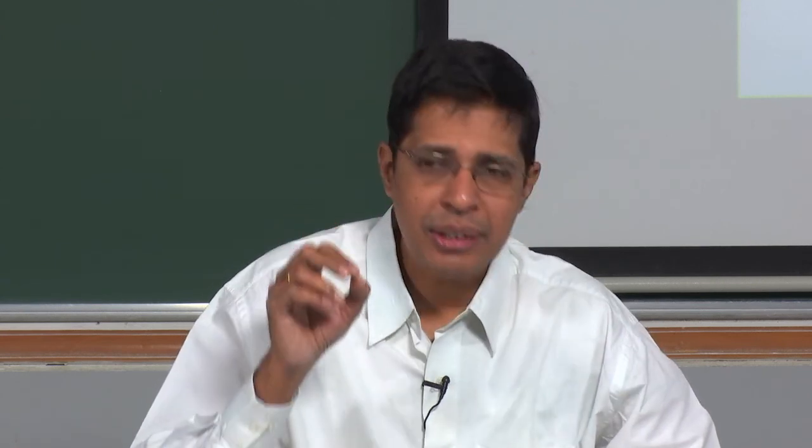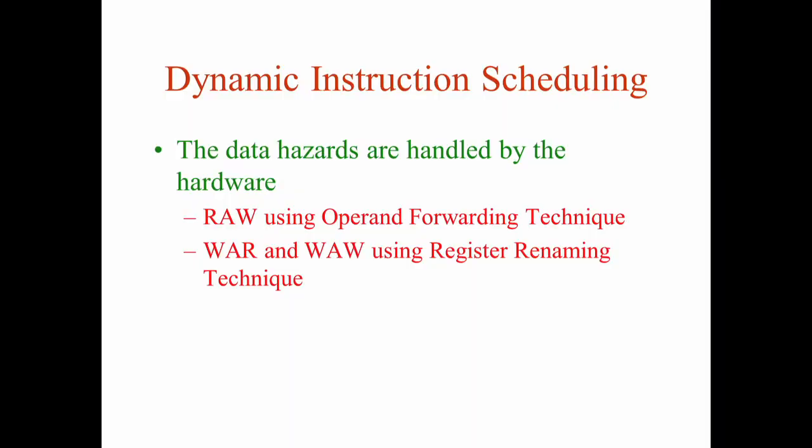Now, there are two types of data hazards. We will have something called a RAW hazard. The RAW hazard is basically solved using the operand forwarding technique, while the WAR and WAW hazards will be solved using something called the register renaming technique. These two techniques we have to implement in hardware and show that it is working.